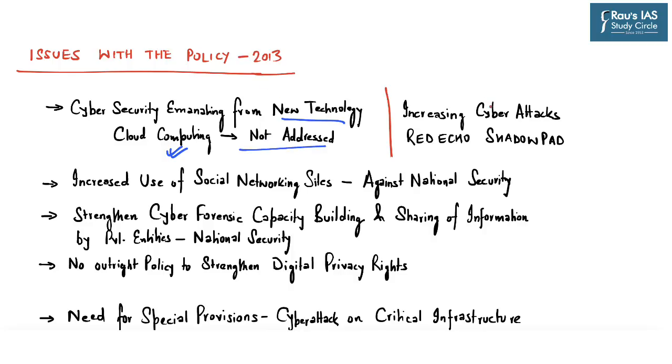Further, we have seen increasing cyber attacks, as we have discussed with respect to the power outage in Mumbai, which can be associated with Red Echo and Shadow Pad as cyber attacks which took place in Mumbai.